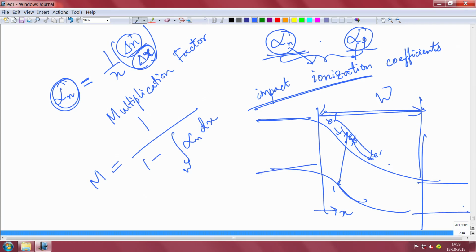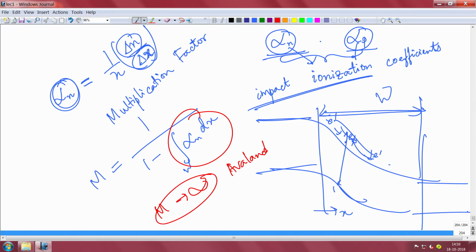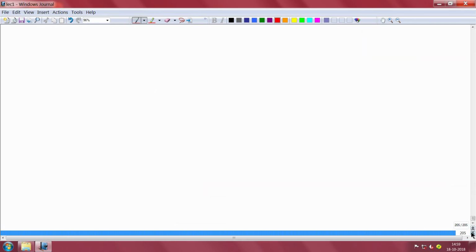So, there is no point considering it here, and the moment this integration goes to 1, your M tends to infinity, and that is when your avalanche breakdown actually takes place. That means one electron that is injected can virtually lead to an infinite number of electron hole pairs by the time it comes out here, that is what it means. So, when M tends to infinity, it is called avalanche breakdown, and that happens at a certain voltage, right. And there is a critical field for each material, and the critical field is the electric field at which this avalanche breakdown will typically happen.